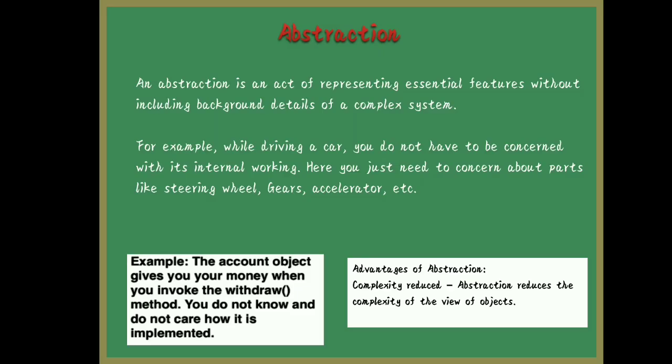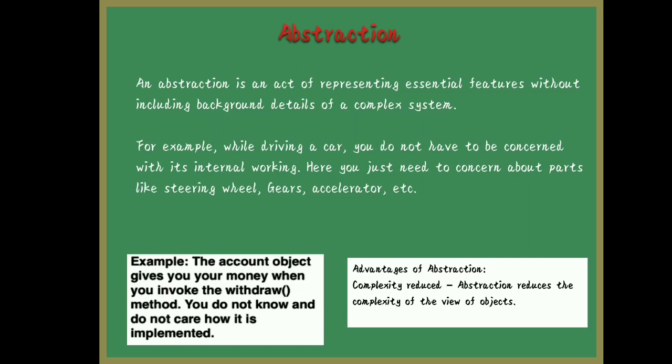The next principle is abstraction. Abstraction is an act of representing essential features without including background details of a complex system. You represent only the essential features, and the other internal details you hide. That is called abstraction. For example, if you purchase a car, if you know how to drive, if you know how to apply a brake, that's enough. No need to know the internal engine, how it's working, how the wires are connected. Everything is not required. No need to be concerned about that.